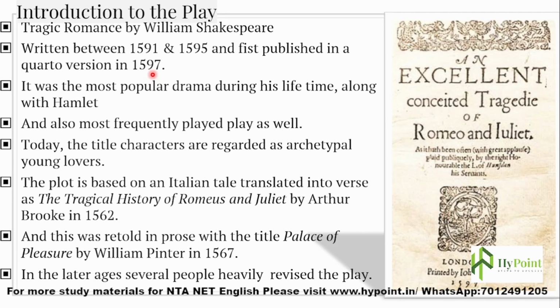It was first published in a quarto version that came out in 1597, because some other plays appeared first in the First Folio of Shakespeare. When did the First Folio appear? It was in 1623. Remember this. So the quarto version of his plays appeared in 1597, and Romeo and Juliet found a place in that quarto version. And it was the most popular drama during his lifetime, along with Hamlet.